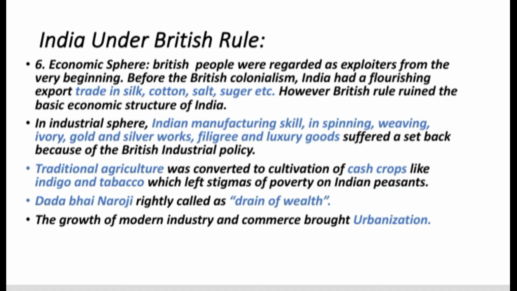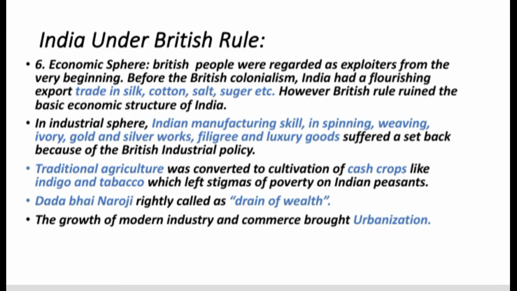Economic sphere. In the economic sphere, the British people were regarded as exploiters from the very beginning. Before British colonialism, India had a flourishing export trade in silk, cotton, sugar, rice, etc. However, British rule ruined the basic economic structure of India. Indian rural economy was transformed to suit the modes of industrial Britain. This altogether changed the community structure and the Indian way of life.